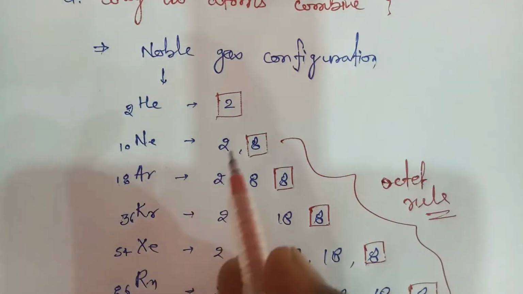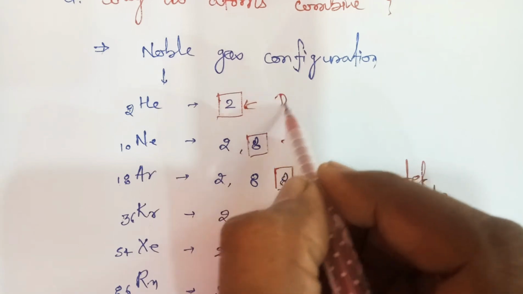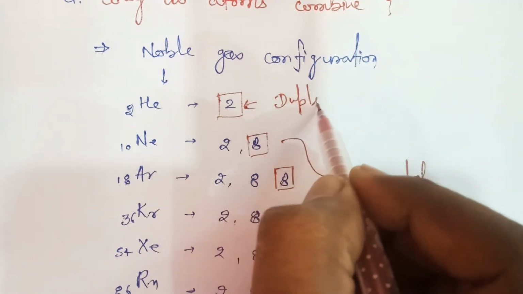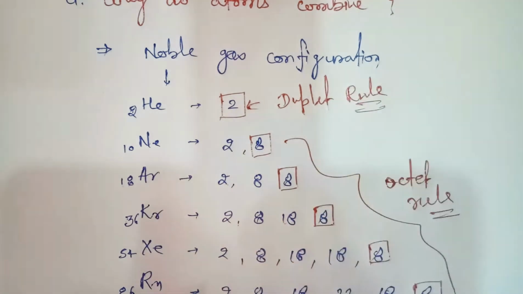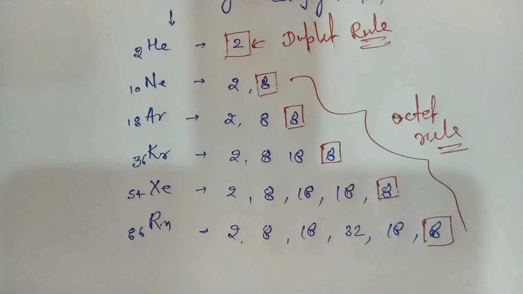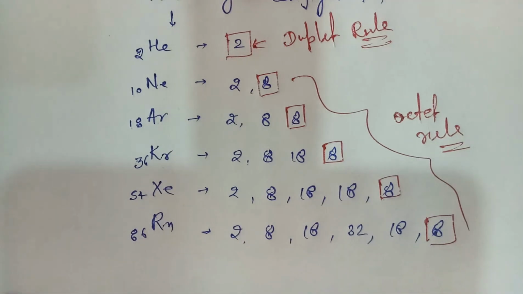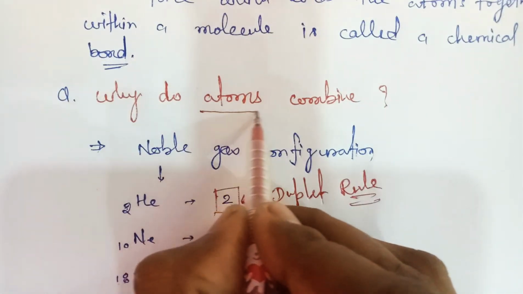But helium has only 2 electrons in the K shell, so it follows the duplet rule. So all these noble gases have stable electronic configuration.